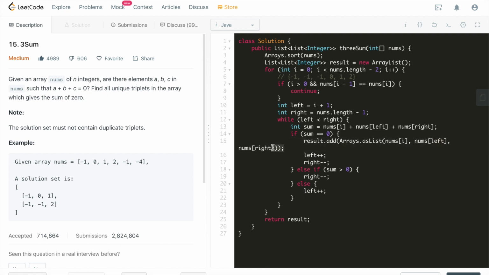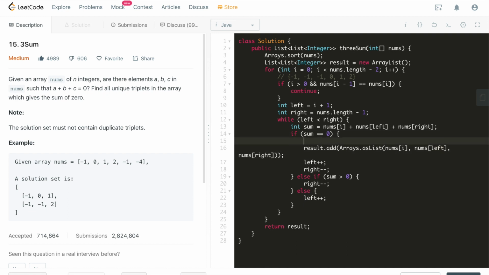So does right. It's totally possible. So a use case is going to be like -1, 0, 0, 1, 1, 1, 2, right?